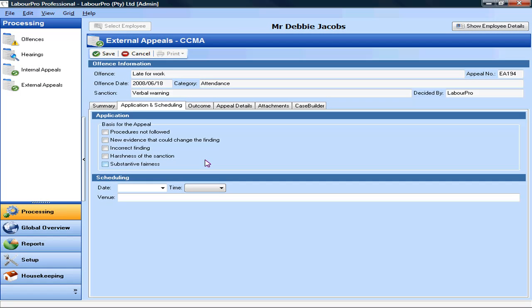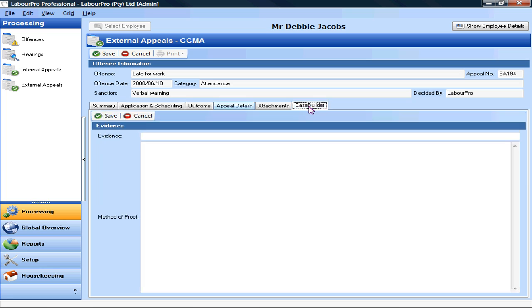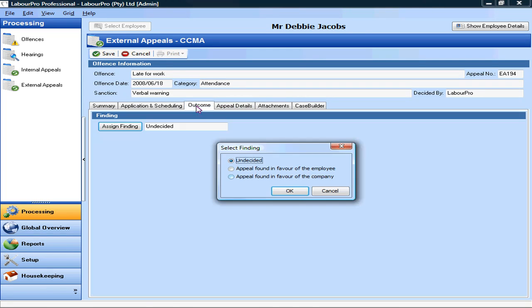LabourPro can also be used to handle both internal and external appeals, allowing you to log the basis of the appeal, build your case, capture all the relevant information, and process the outcome.